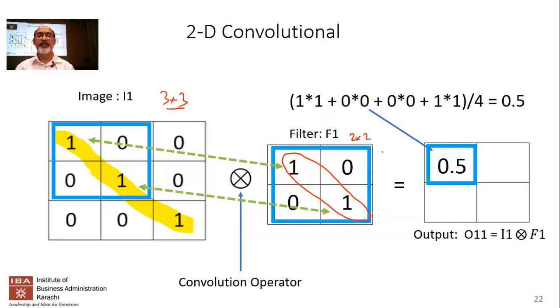If you apply this filter and place it on this box over here, what are you going to get? 1 times 1, shown in the green arrow, then 0 times 0, then 0 times 0 again, and then 1 times 1.